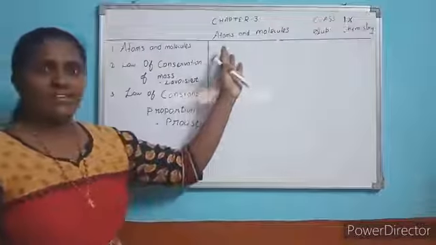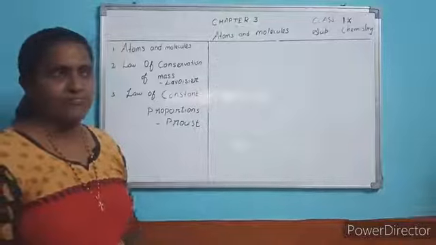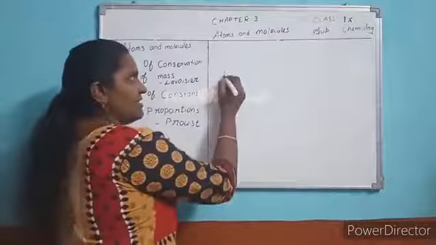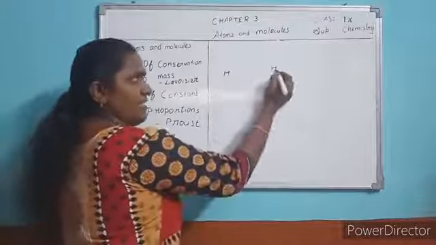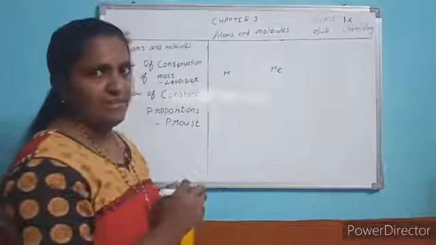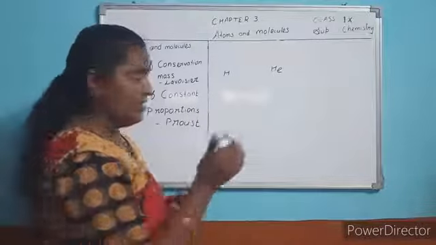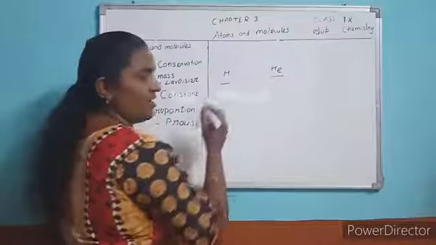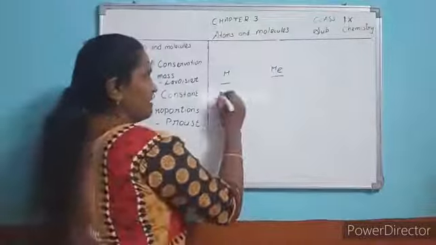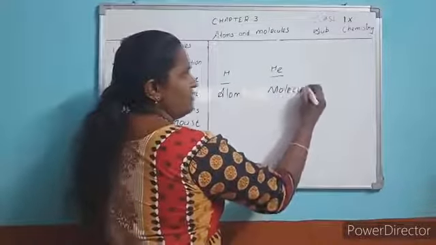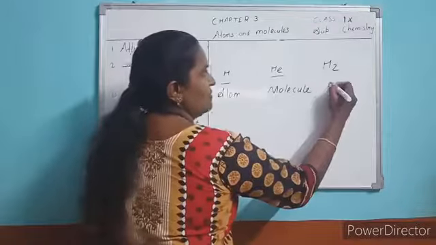You should know the difference between atom and molecule. See here, I take some examples. This is an atom of hydrogen, this is a helium atom symbol. Okay, helium atom, hydrogen atom. Now I am telling you, this is called a molecule, this is called an atom. Okay, this is called an atom, this is called a molecule, and this is called a molecule.